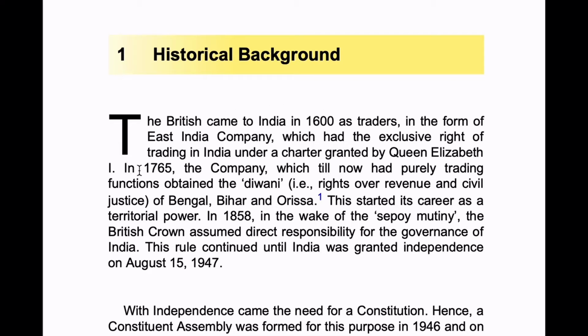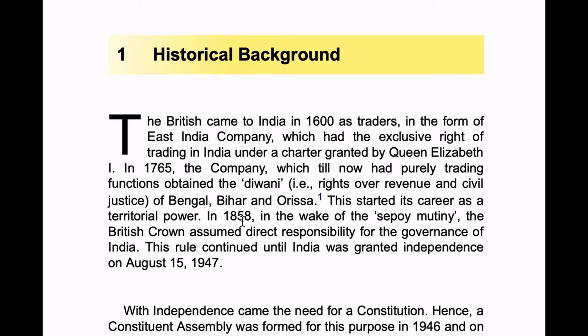In 1765, the company, which till now had purely trading functions, obtained the Diwani status. Diwani means the rights over revenue and civil justice of Bengal, Bihar and Orissa. In which areas did it obtain the Diwani status? In Bengal, Bihar and Orissa, BBO. This started its career as a territorial power.